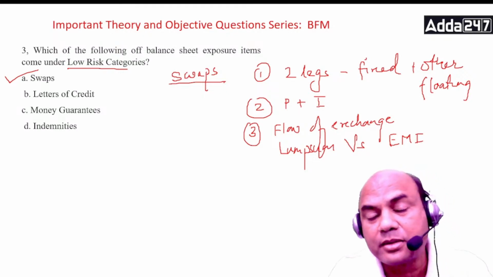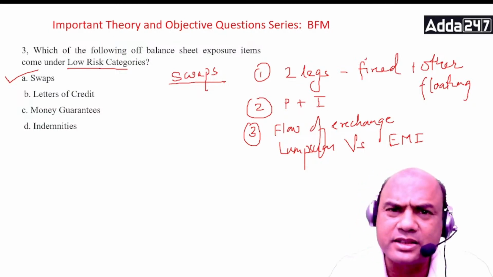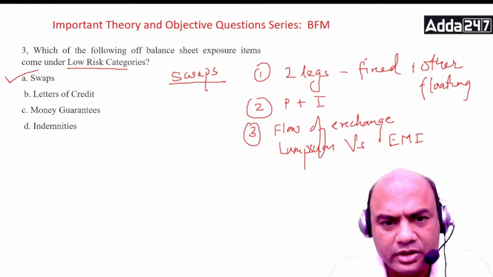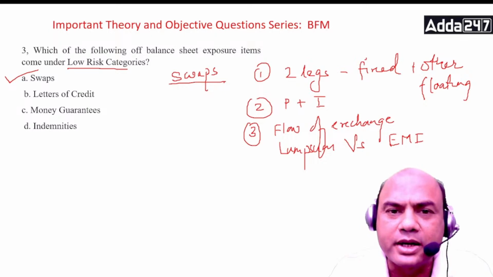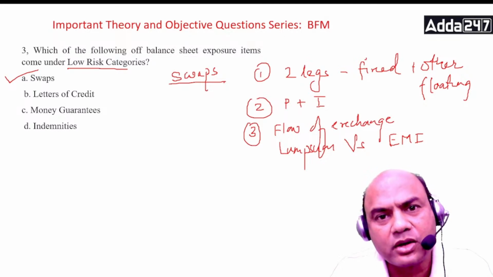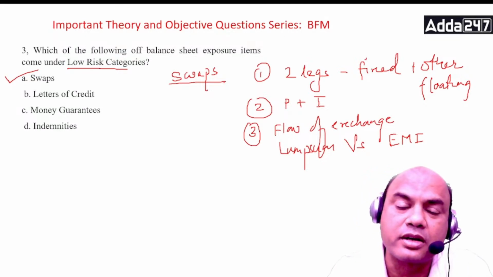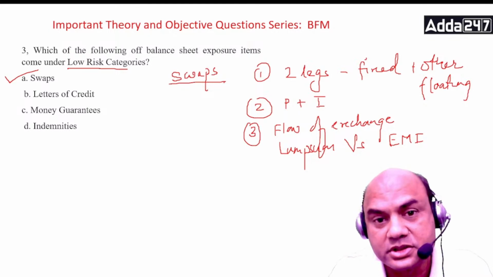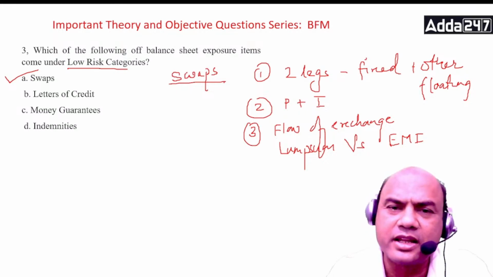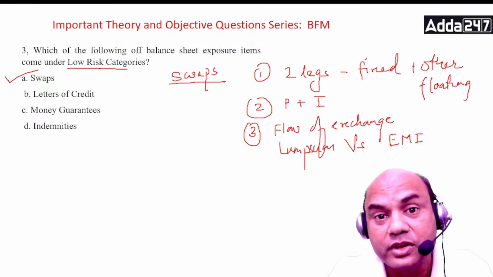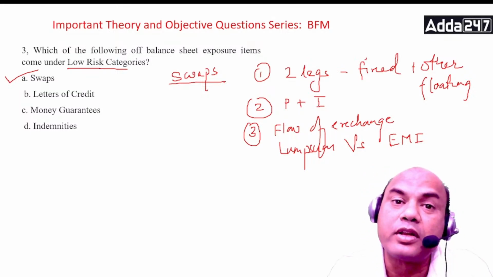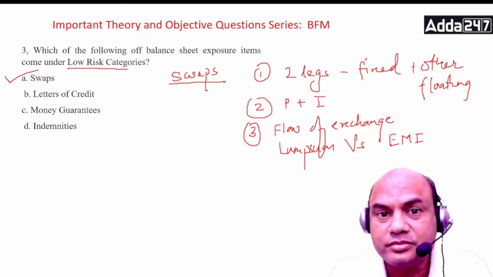Now, what about LCs and money guarantees and all this indemnity? There is a major credit risk over there. Credit risk means what? All these three, if you check this, these are between two parties only. Buyer and seller. You and the customer. There are only two parties. So there is always a risk of credit. It means if that customer tomorrow defaults, then what? In any of these, LC, guarantee or indemnities, if the customer defaults tomorrow, then what will you do? The same default can't happen in swaps because we have already checked the liquidity part or the credit risk part.